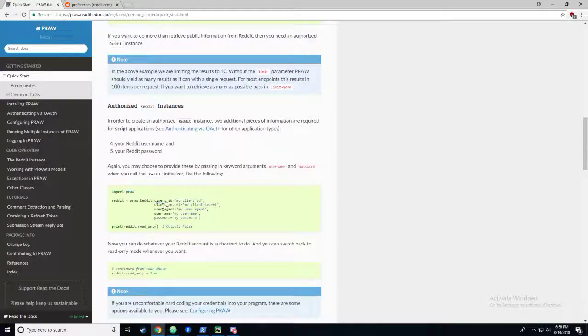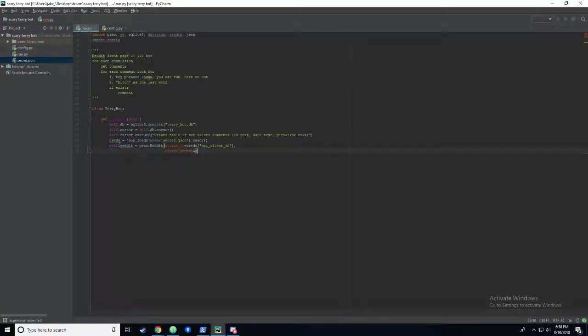Yeah, client ID, client secret. You know what, here, we'll just copy and paste this. This will be easier. So, Reddit equals this, so client ID, we'll go ahead and do creds API client ID, and I should have named these the same, and this will be creds API secret.